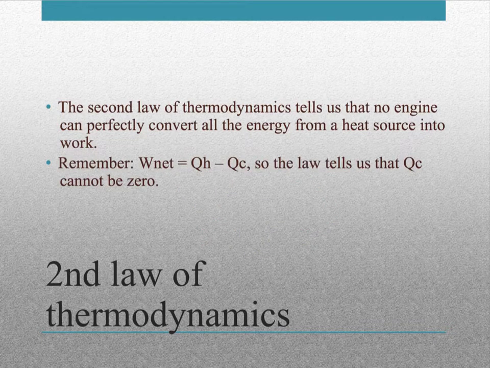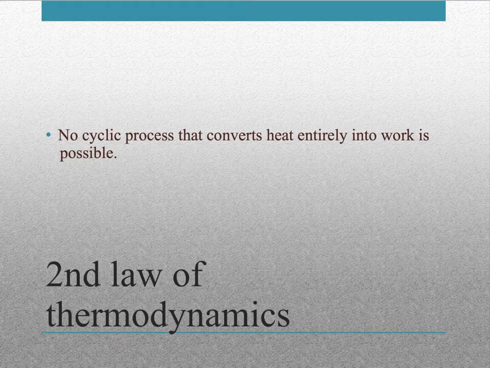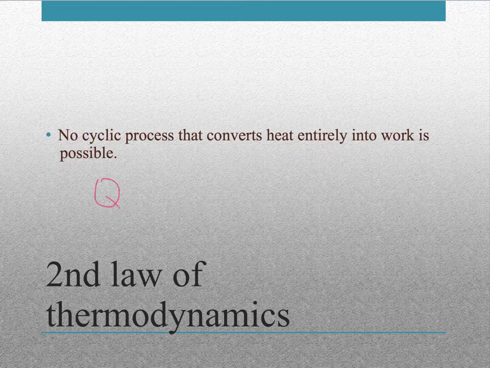So what this looks like mathematically then is our net work, remember, is equal to the heat from the heat source minus the heat lost to the environment. And so what this law tells us is that our QC cannot be zero. So no cyclic process that converts heat entirely into work is possible. There's no way for QC to be zero. Okay, so it can't be zero, so QC must be greater than zero.